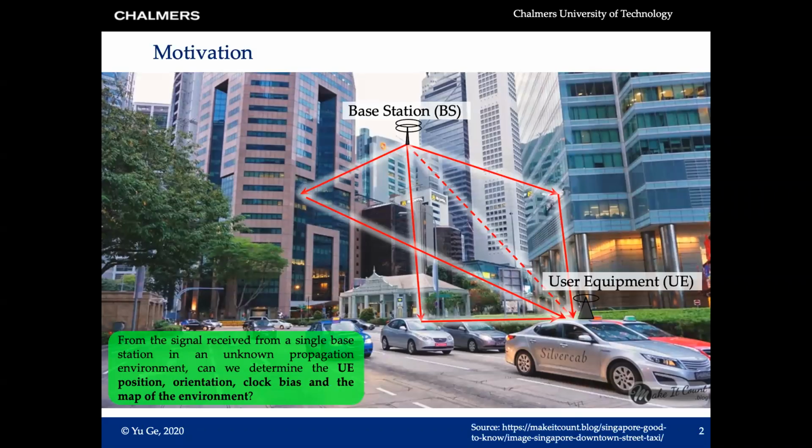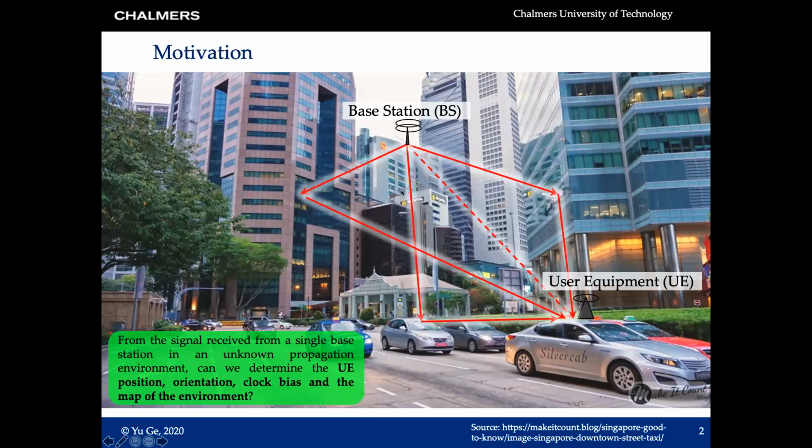This is a picture from downtown Singapore. Let's suppose we have a base station with many antennas on the top of this building. There is a user equipment here, also with many antennas. This is a signal sent from the base station to the user. The signals can also go over the complex propagation environment. As you can see, they can also bounce off objects and generate multipaths.